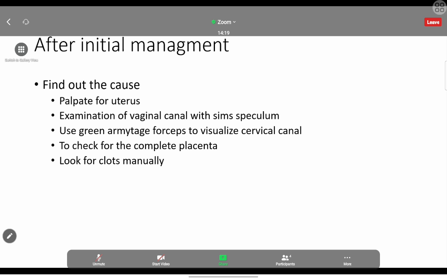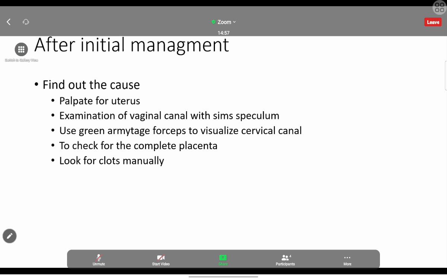Sometimes it may be the sole cause, sometimes there may be dual pathology. We don't know. So if we find that the uterus is not contracted and uterine atony is a cause, we also have to look for other causes. At the same time, we have to start managing the uterine atony. That's how we have to approach the patient. We feel the uterus is not contracted, so we know that is one of the causes, but we don't know whether there is any other cause going along with the uterine atony. So we start managing the uterine atony, and also look for other causes.